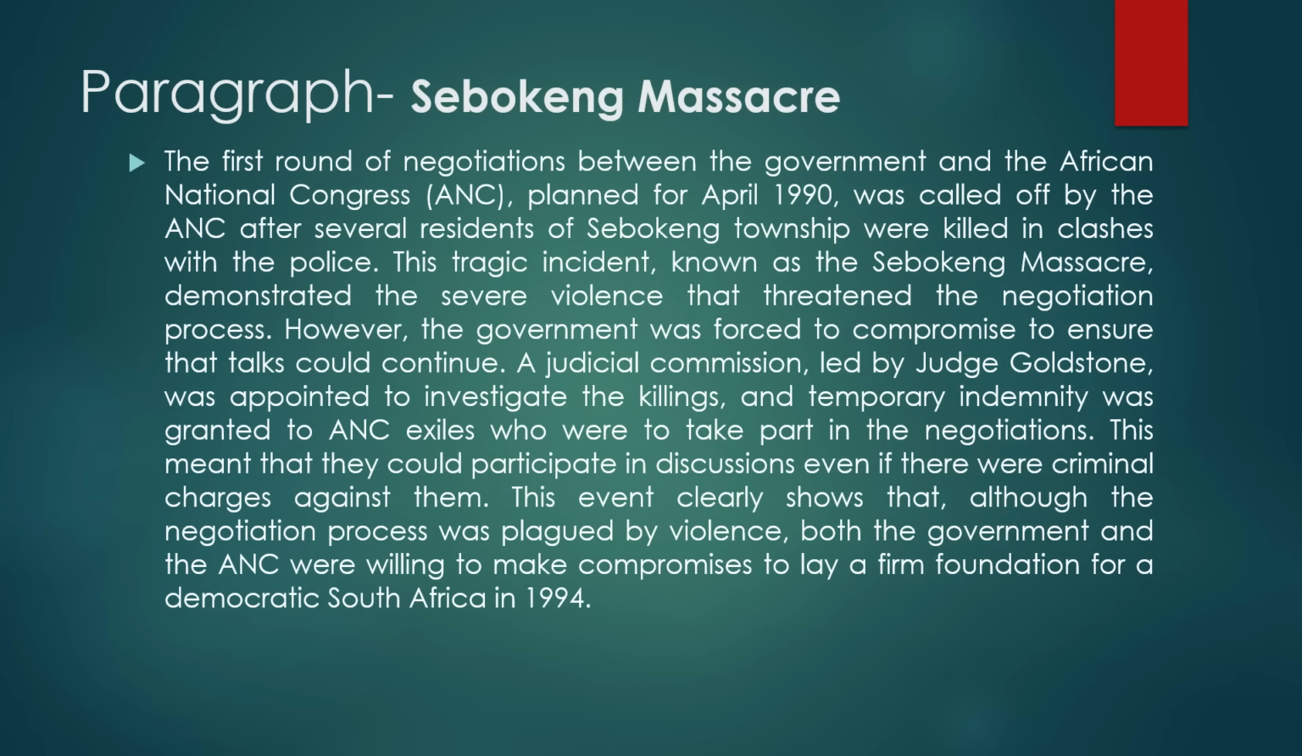Moving on to our next paragraph, where you're supposed to talk about the Sebokeng massacre, you need to highlight what happened at Sebokeng. So the first round of negotiations between the government and the African National Congress, meaning between the National Party and the African National Congress, planned to take place in April 1990, was called off by the ANC after several residents of Sebokeng Township were killed in clashes with the police. This tragic incident, known as the Sebokeng massacre, demonstrated the severe violence that threatened the negotiation process.